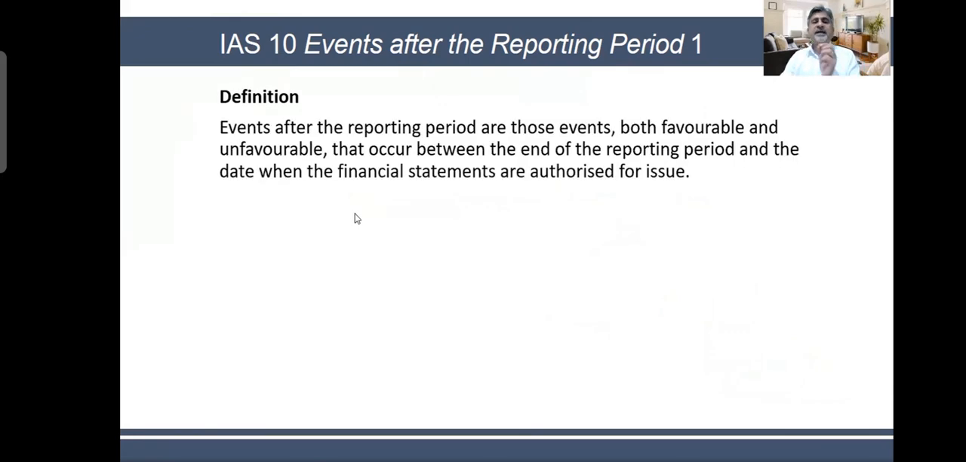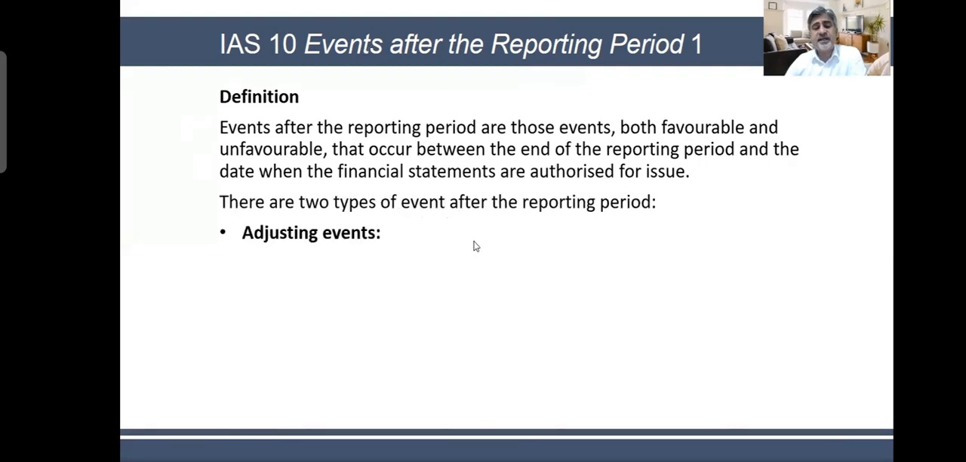Now, we say that events after the reporting period are those events, both favorable and unfavorable, that occur between the end of the reporting period and the date when the financial statements are authorized for issue. So between these 2 dates, because once you have issued, then you cannot change. Remember. So this is your period. Here you have authorized for issue. Now, after this, if something happens, then you cannot go back. Because once financials have been given, you cannot change. You can only make changes in the financials until you have submitted them.